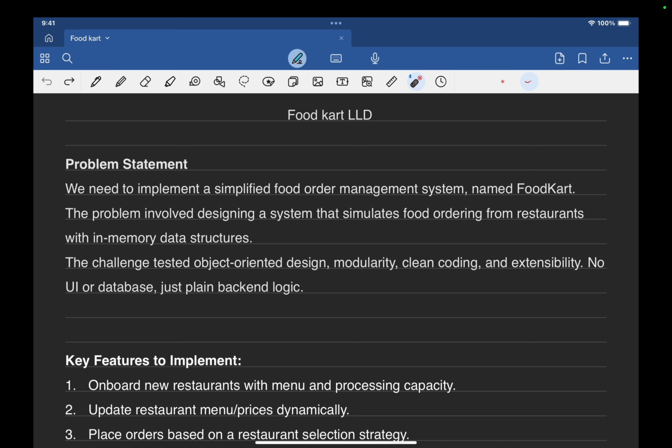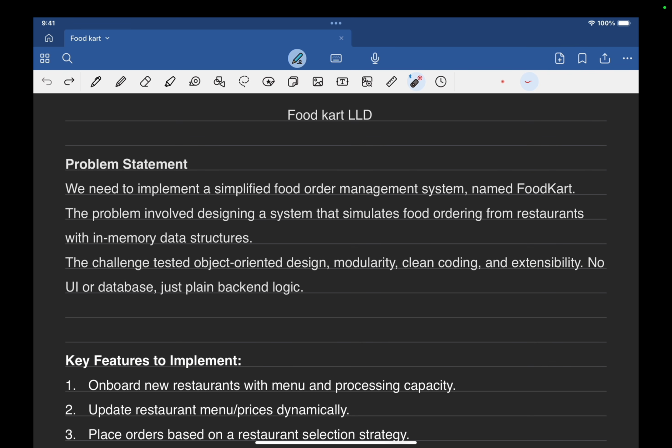This machine coding round involves designing a system that simulates food ordering from restaurants with in-memory data structures. That means we do not need to use any external database. The challenge being tested is object-oriented design, modularity, clean coding, and extensibility.